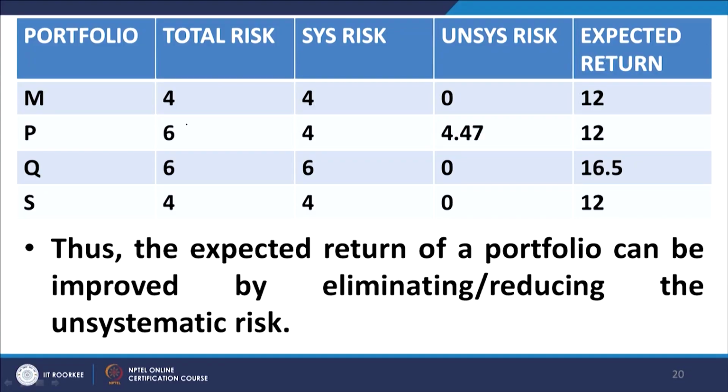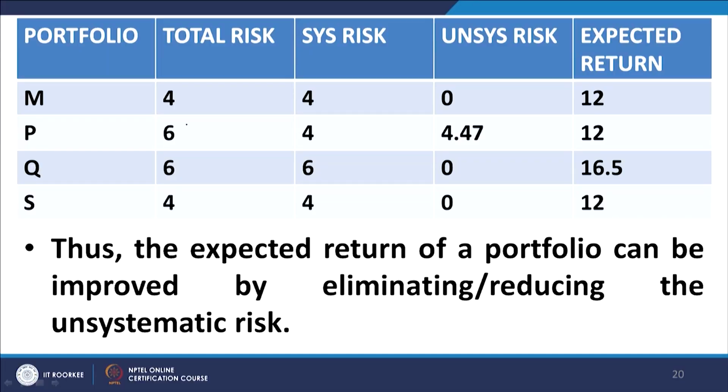Now, we have a portfolio P, which has a total risk of 6%, that is sigma p is equal to 6%. We have a systematic risk of 4% here, an unsystematic risk of 4.47%, and an expected return of 12%. This is a hypothetical portfolio that we have constructed, where the total risk comprises both systematic risk and unsystematic risk. Both the risks are part of the total risk of portfolio P.